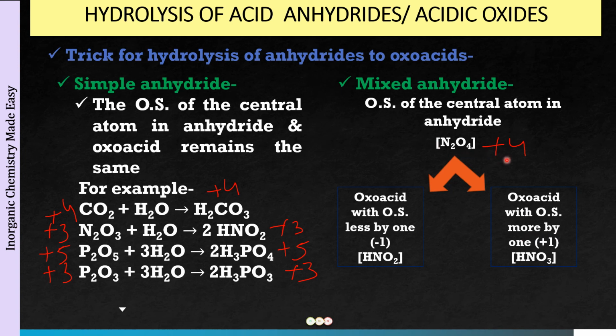So if we have N2O4 with +4 oxidation state, -1 is going to be +3 oxidation state, and +1 is going to be +5 oxidation state. And you are going to just write down the oxo acid for +3 oxidation state and the oxo acid with +5 oxidation state. +3 is going to be HNO2 and +5 is going to be HNO3. So from N2O4 hydrolysis, the products that we will get are HNO2 and HNO3. So that is what you saw at the start of the lecture, and now you know how you're going to remember it. Okay.